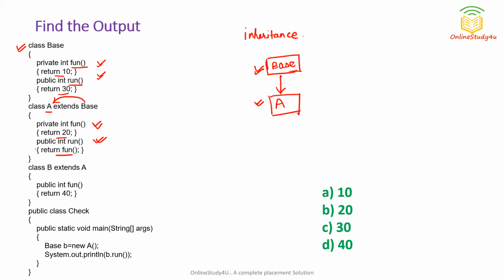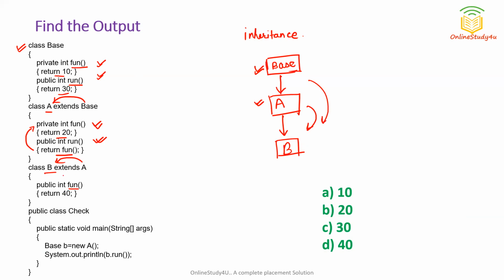So what is fun? This will call internally this function again. Now you can see there is a class B which is getting extended from class A. So we can have a class B. Now this B will have all the properties of A as well as base class. Now this is also overriding which function? It is overriding just one function, fun.